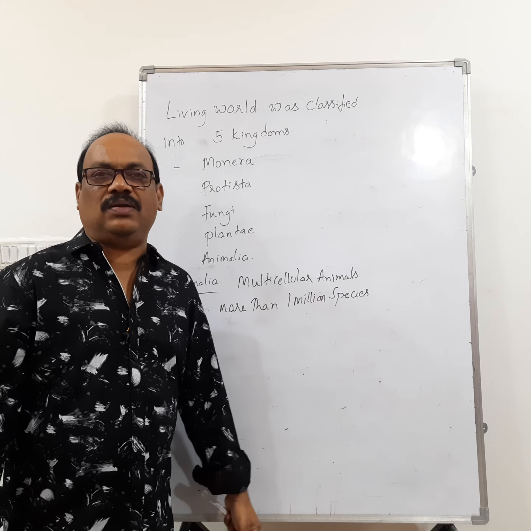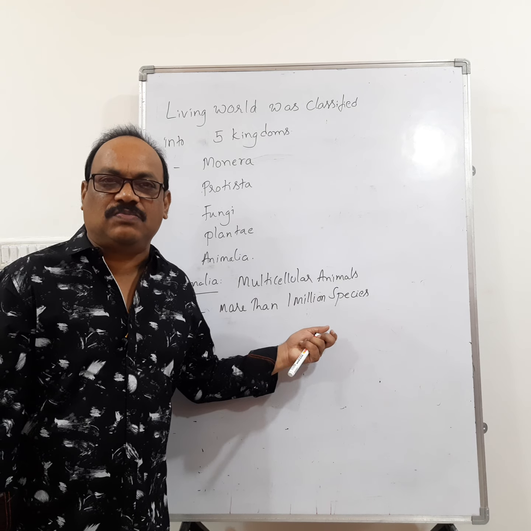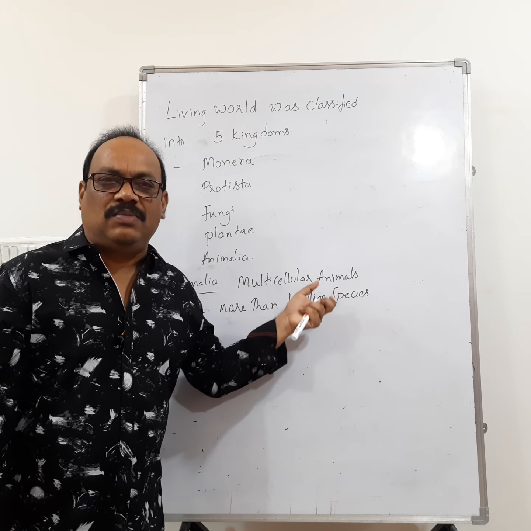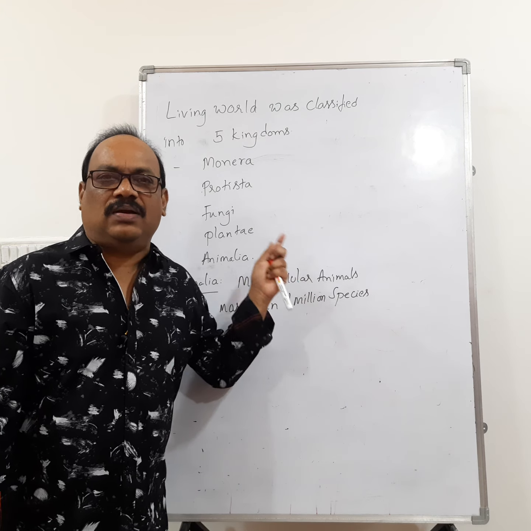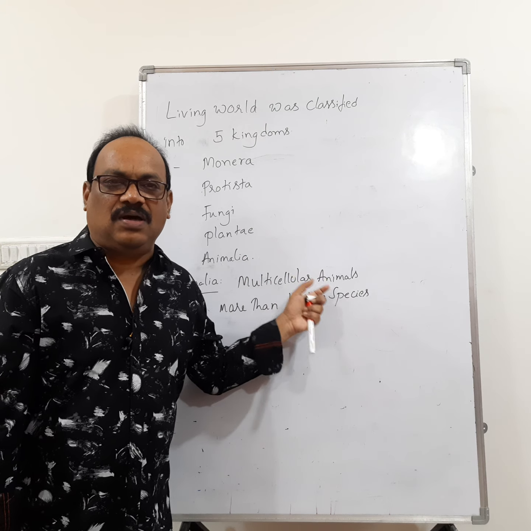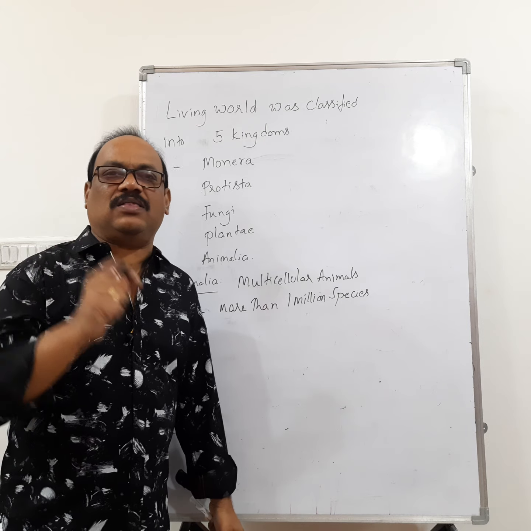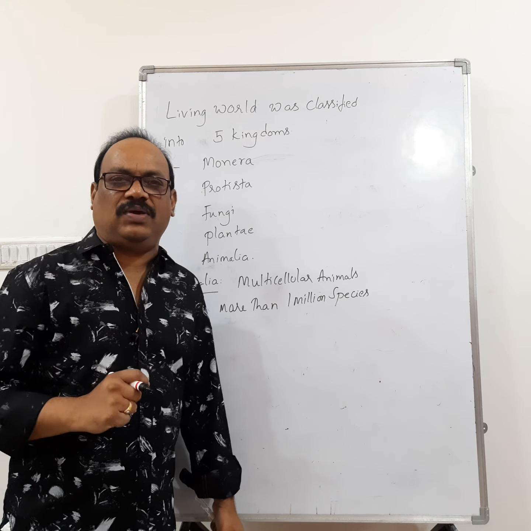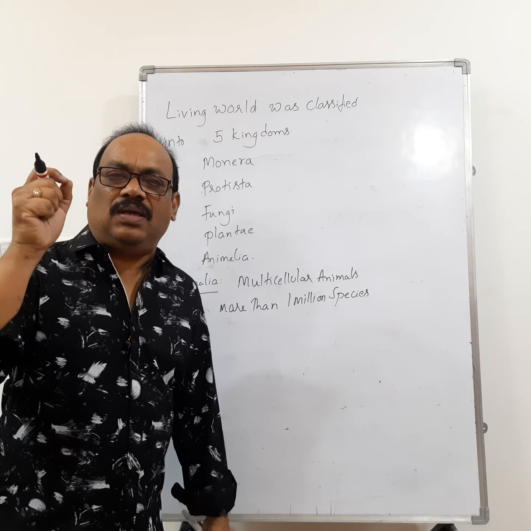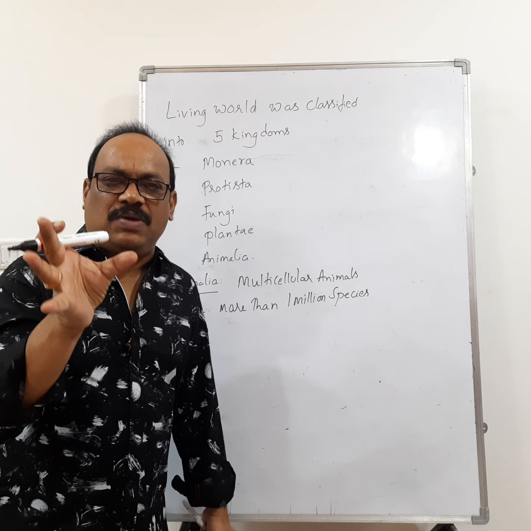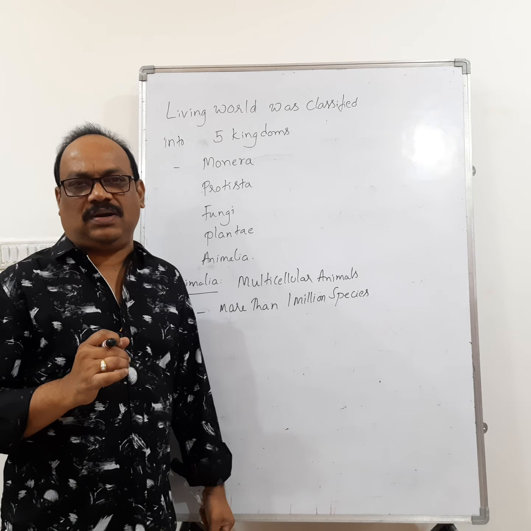Then how do we identify the animals? There are different types of animals. With more than 1 million species, the animals have to be classified, right? Because animals show diversity in their structure, number and form, so the animal should be classified. So what is the use of classification? Classification helps to identify, or classification gives a systematic position to a newly described animal, right?